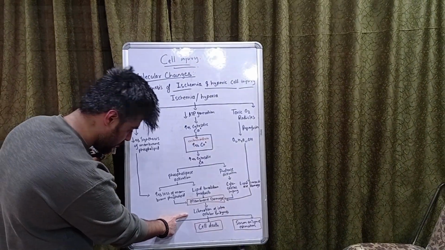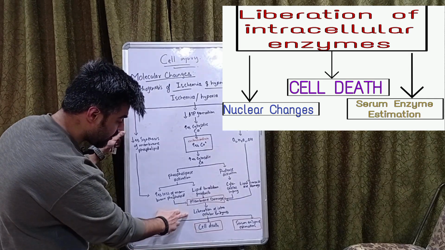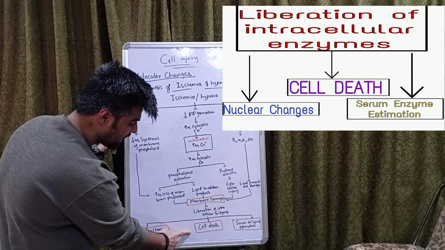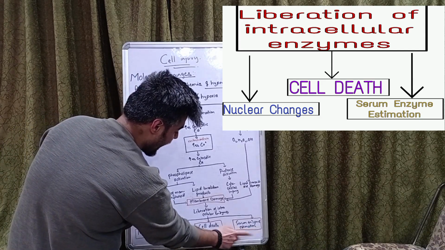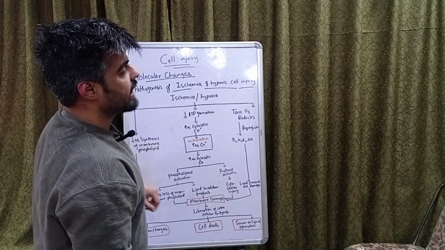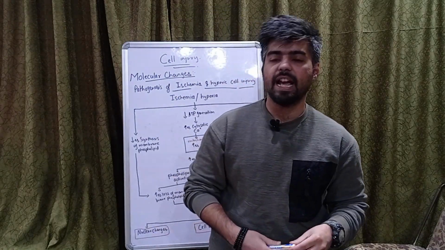There will be liberation of intracellular enzymes, which will lead to nuclear change, cell death, and serum enzyme estimation. So these are all the changes that will occur at the cellular level, or the molecular changes that will occur in irreversible cell injury and reversible cell injury.